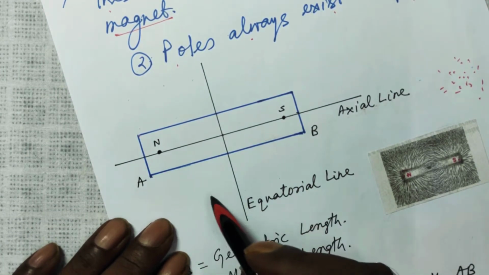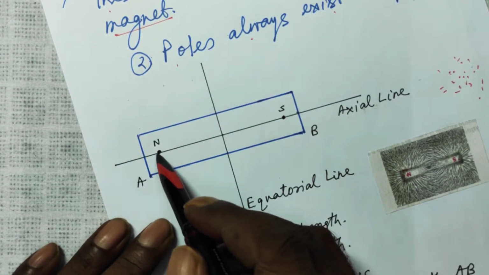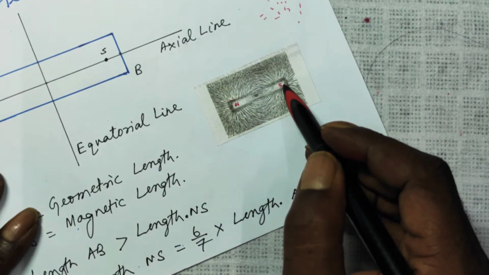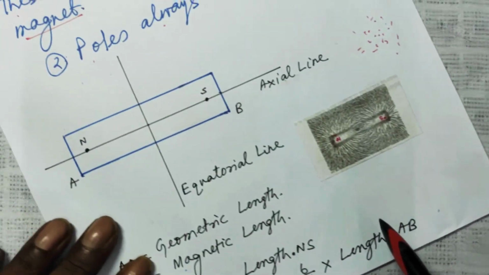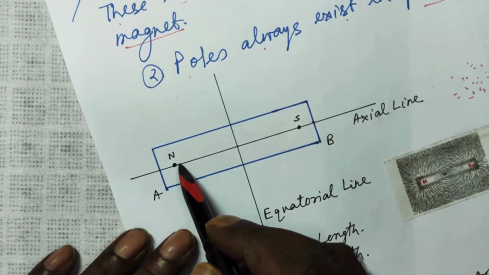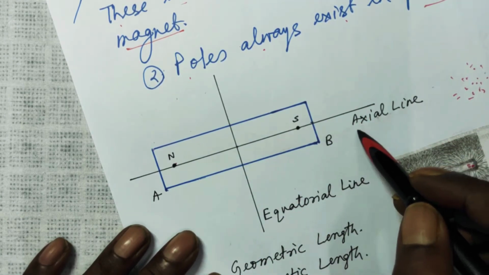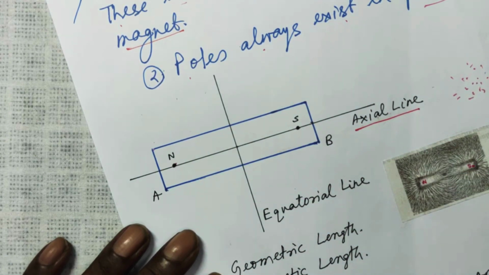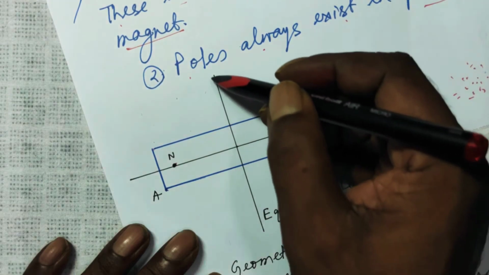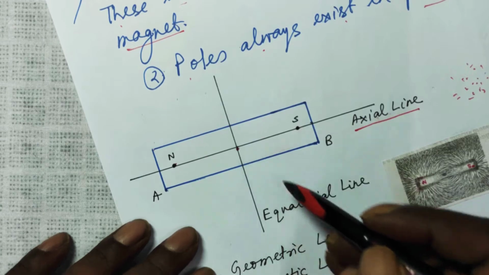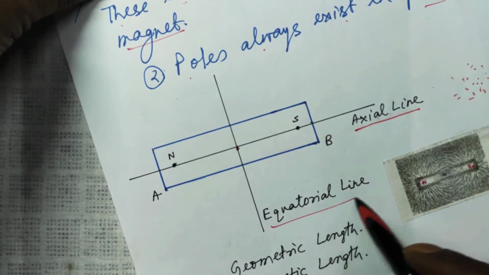Now, here at this end the attraction was more, at this end the attraction was more. Now if I connect these two ends by a straight line like this, it is called the axial line of the bar magnet, and a line perpendicular to that passing through the middle of the bar magnet is called your equatorial line.